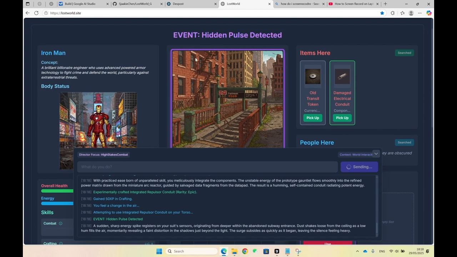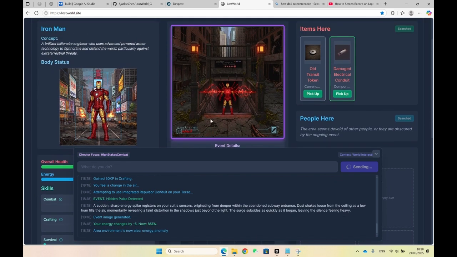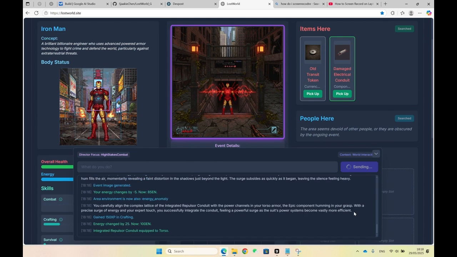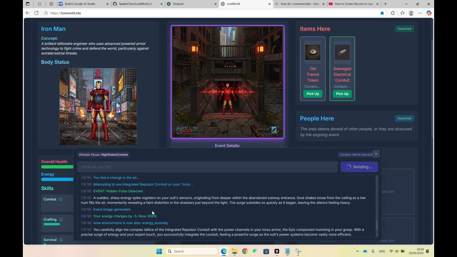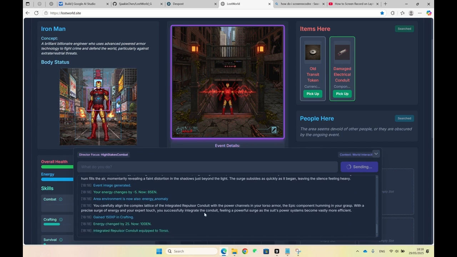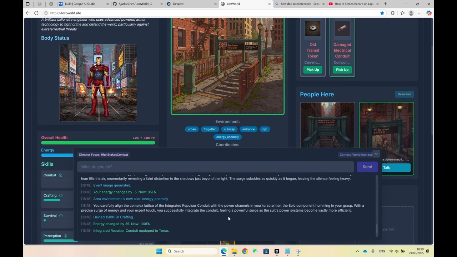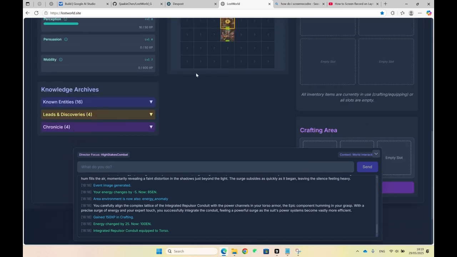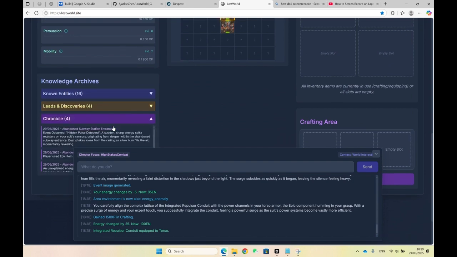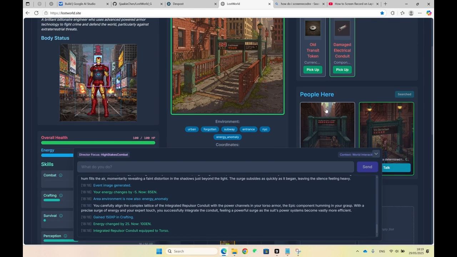Oh, it triggered an event because it was an epic item and then stuff happens. I think we're in an event now. Okay, that was a light event. There are also more intense events, and this will also remember everything.